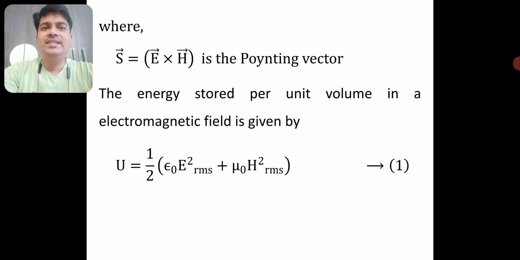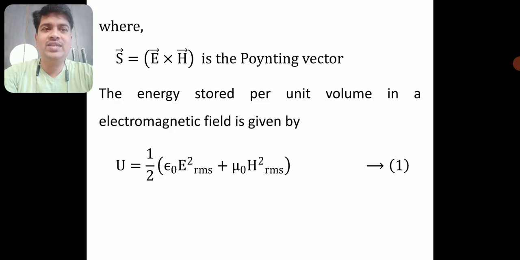Now we know that S, which I have substituted, is the Poynting vector. It is the energy transported by the electromagnetic wave per unit area per unit time, and that is E cross H. This is the Poynting vector. Now the energy stored per unit volume, which is called the energy density, from that equation I can write as U is equal to half of epsilon naught E square RMS plus mu naught H square RMS.